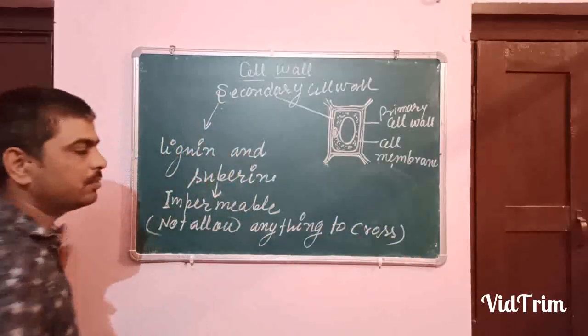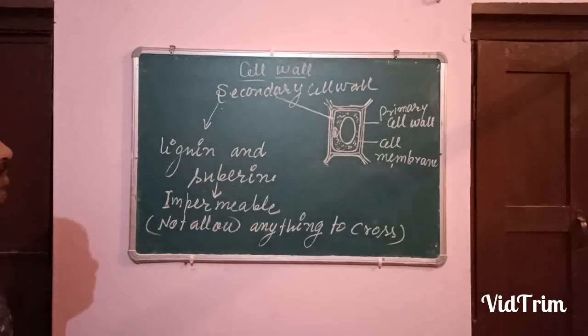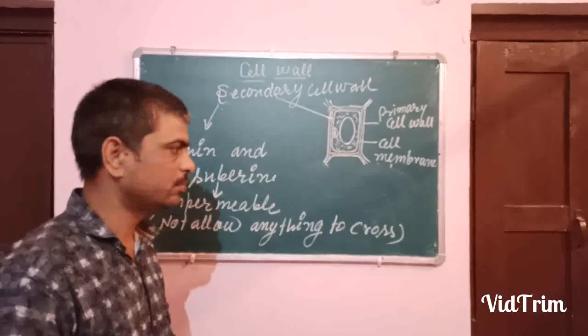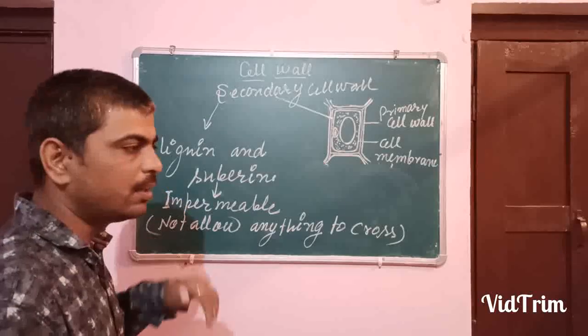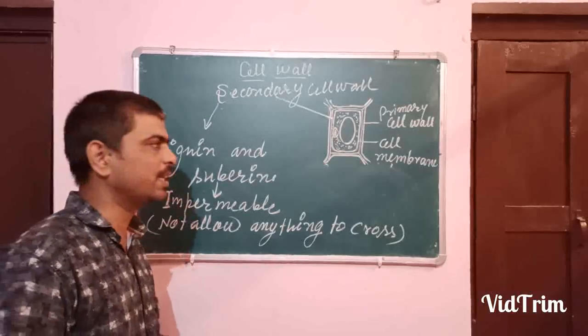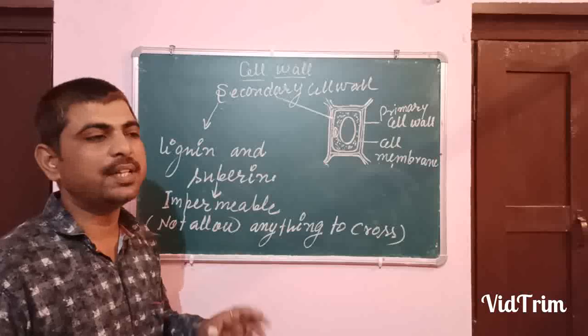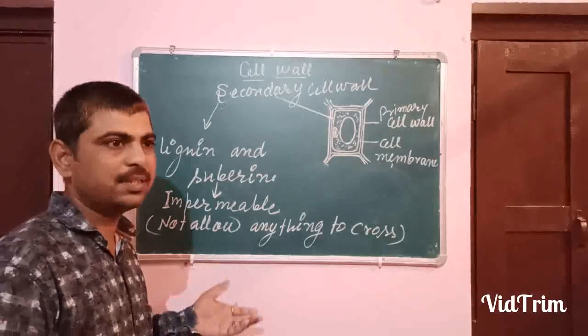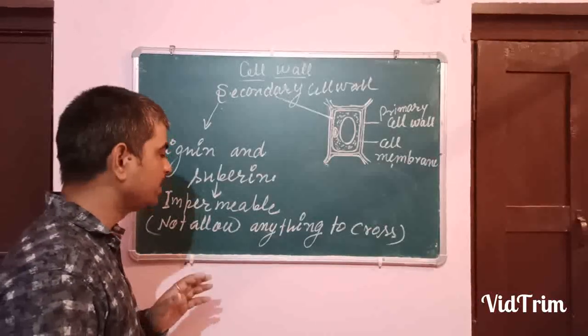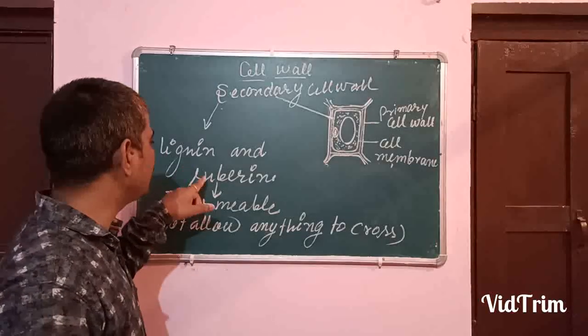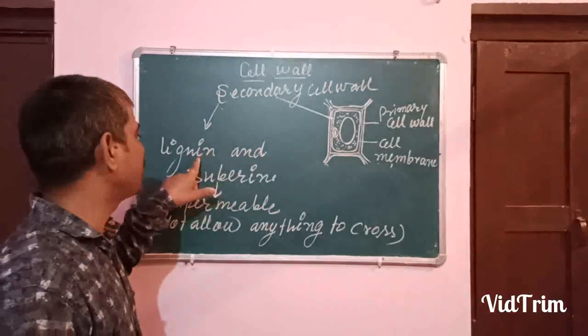It does not allow anything, either water or any substance, to go across through it. Then what will happen? The cell will not get a sufficient amount of materials and it will ultimately die. Xylem is the dead cell. So secondary cell wall is formed by lignin and suberin.